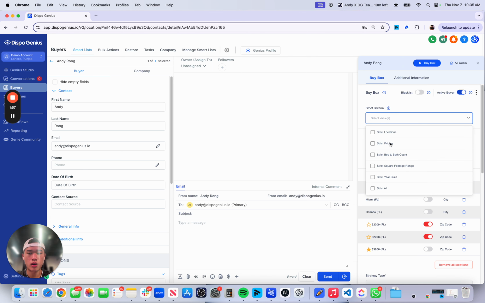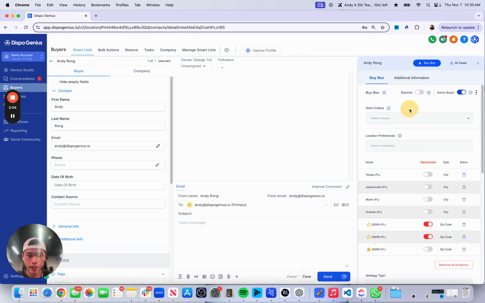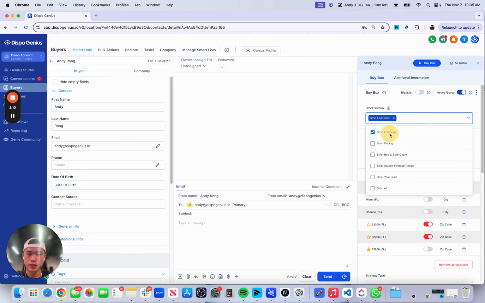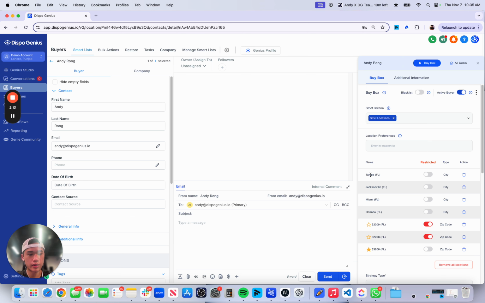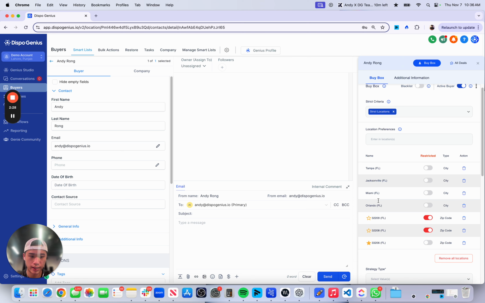Strict criteria is essentially your ability to make a criteria strict, which means this cannot deviate, meaning only in these areas. If you select this on, this means that he will only get deals in Tampa, Jacksonville, Miami, Orlando, and this zip code, as well as these other locations.